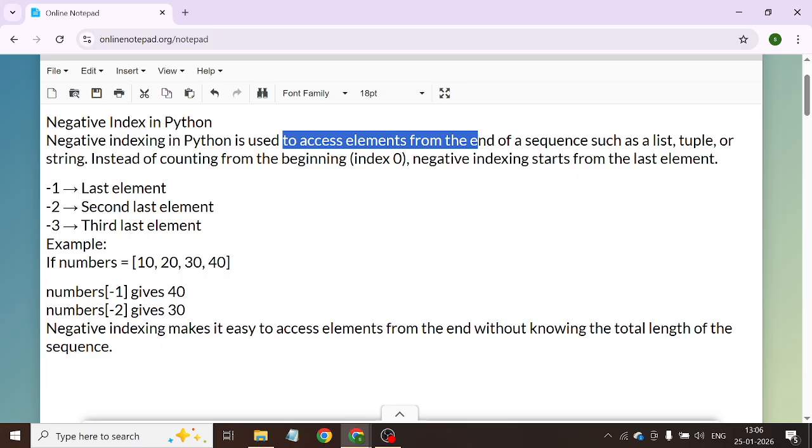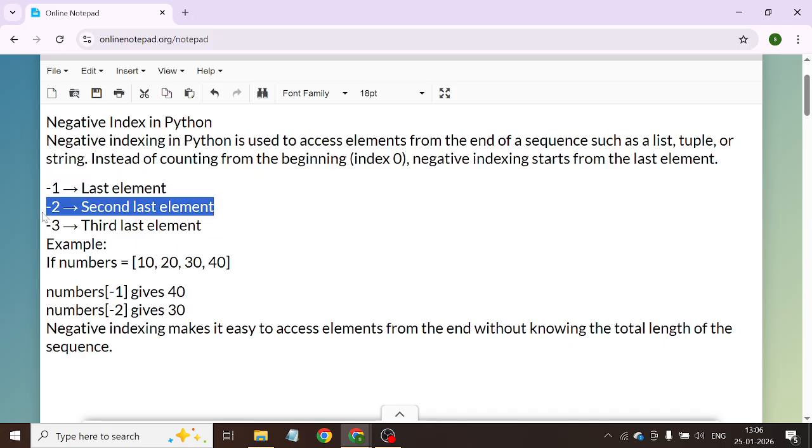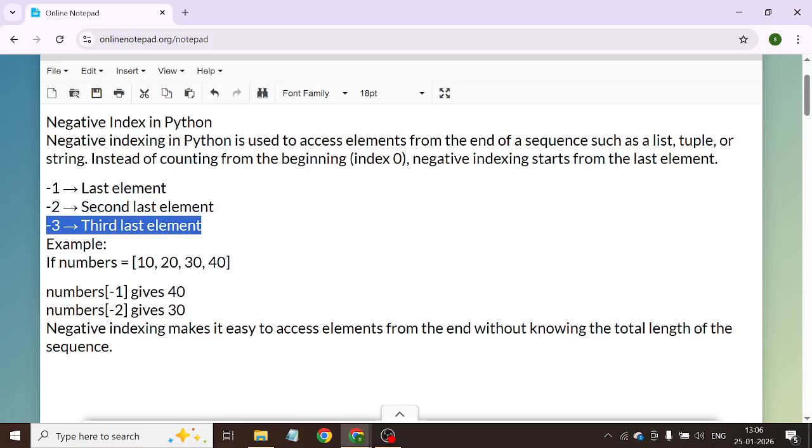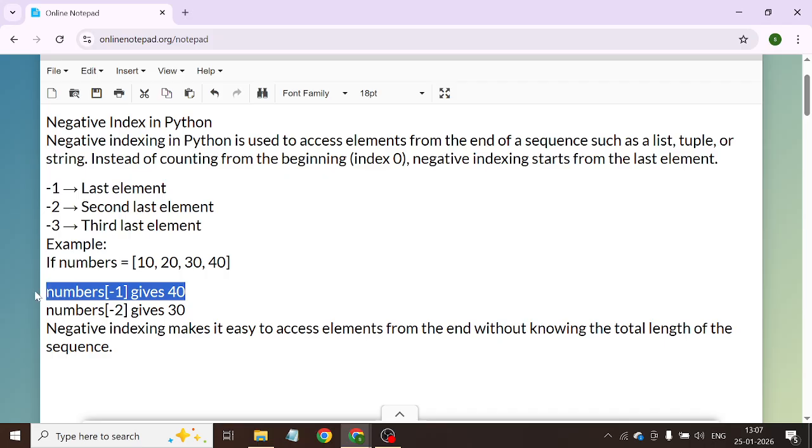And negative indexing, guys, always starts from -1. Take an example: if I want to fetch the last value, I use -1. If I want to fetch the second last value, I'll go with -2, then -3. You can explain this while creating the data structure with the numbers 10, 20, 30 and 40. Now if I want to fetch the 40 value, then you can give this syntax.